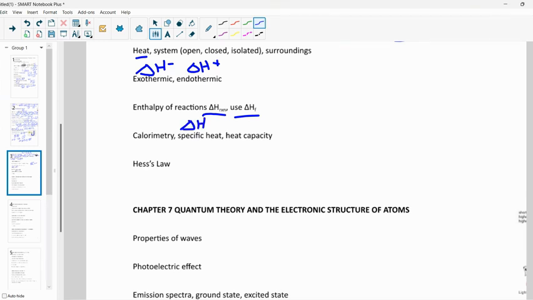Sometimes they specify, instead of just the generic term reaction, they tell you the specific type of reaction. Delta H decomposition, delta H combustion. You might have COMB, combustion. Just a whole bunch of different subscripts there. That's fine. Right. Calorimetry. What's our equation for calorimetry?